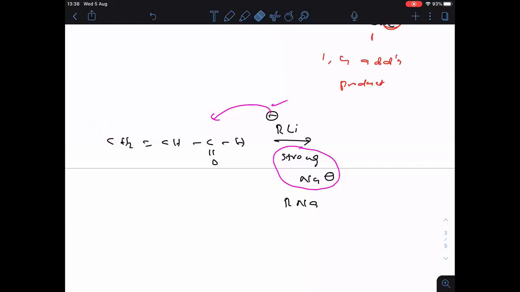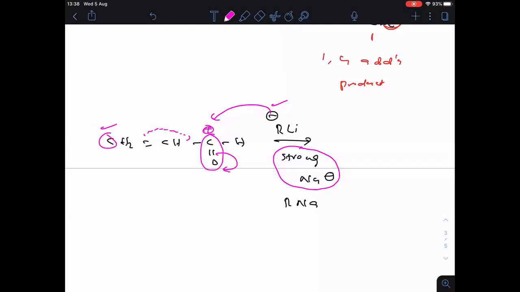And now, see clearly, in the carbonyl, from starting onwards, positive charge is there here. How? Pi bond will go here. This carbon have positive charge. From the starting onwards, positive charge is there. But in this carbon, what happened? If this pi bond goes here, then only you will get the positive charge at this carbon.